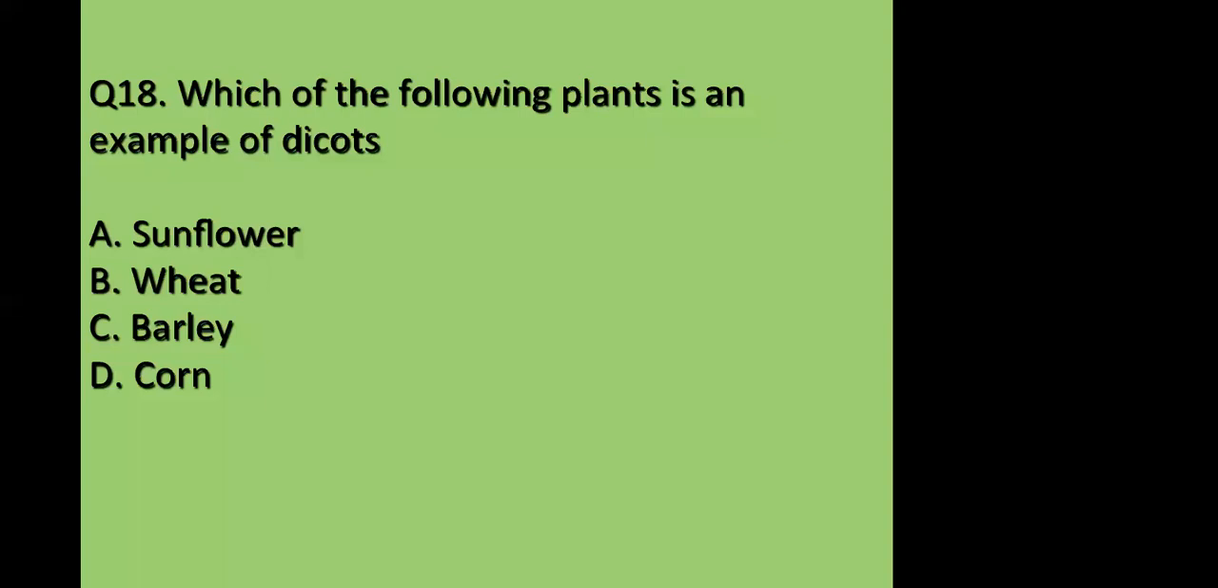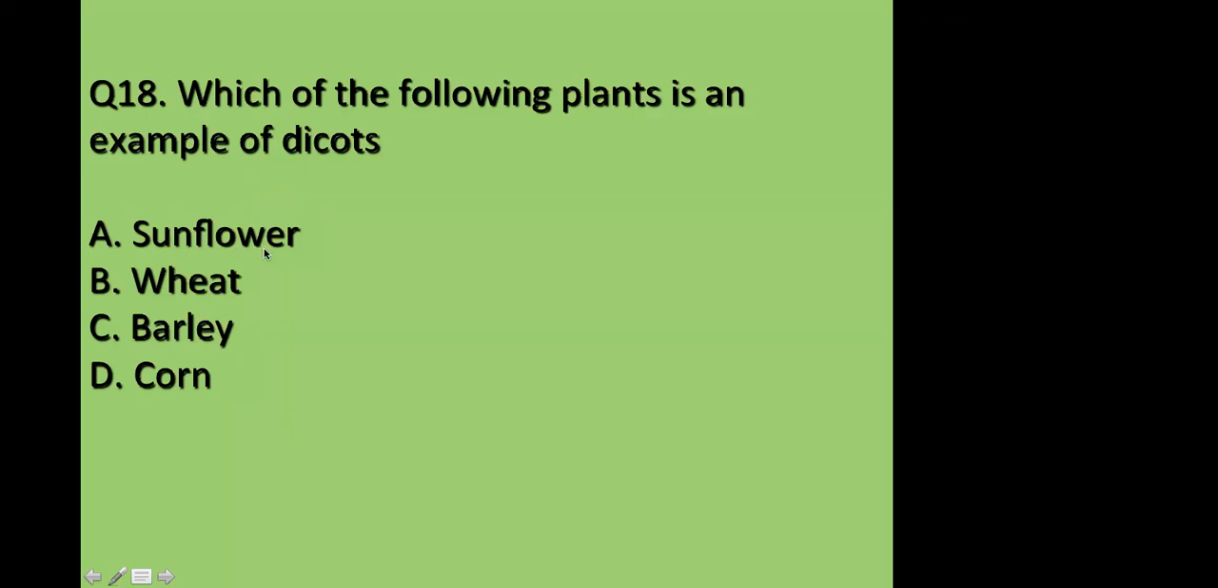See the term itself, dicot. Di means two. So if there are two cotyledons in the seed, it is called a dicot. And monocot, mono means one. So monocot means if there is only one cotyledon in the seed, that is called a monocot. And if there are two cotyledons, that is dicot. So from the name itself, you'll understand di means two, mono means one.